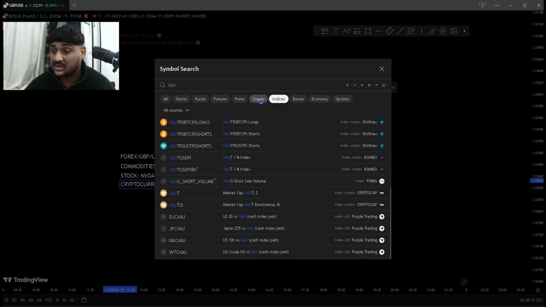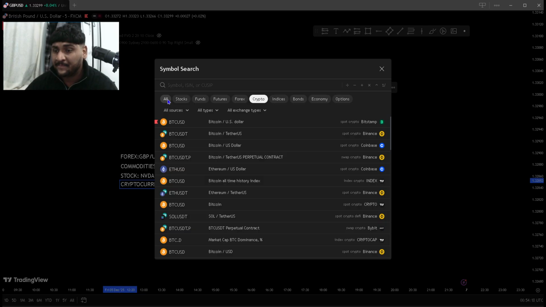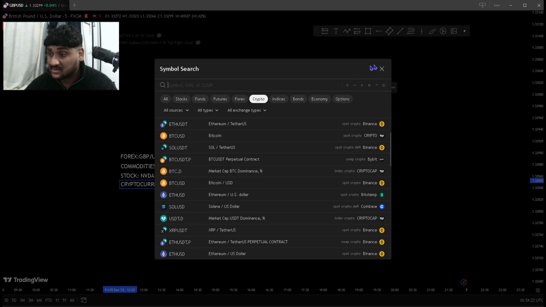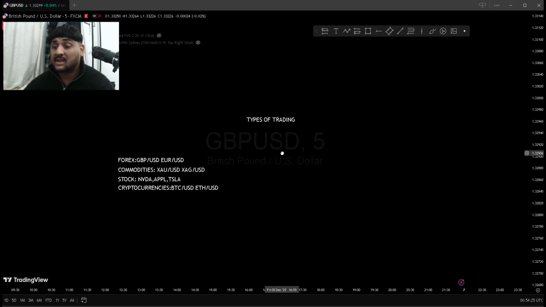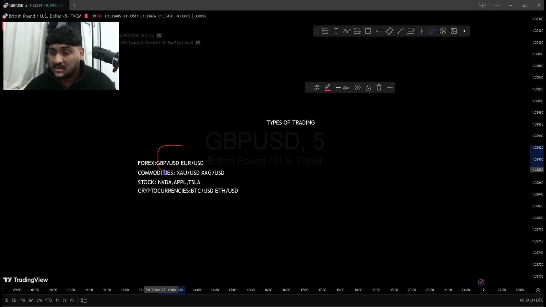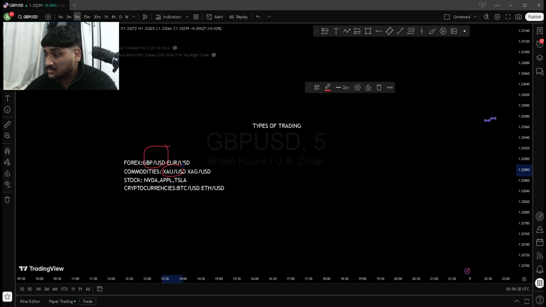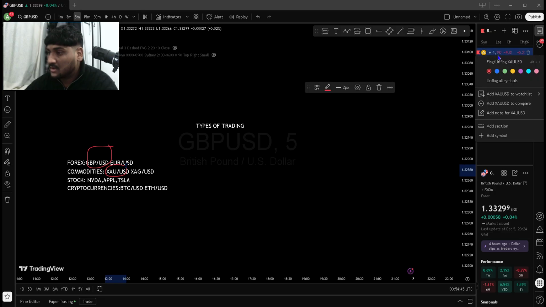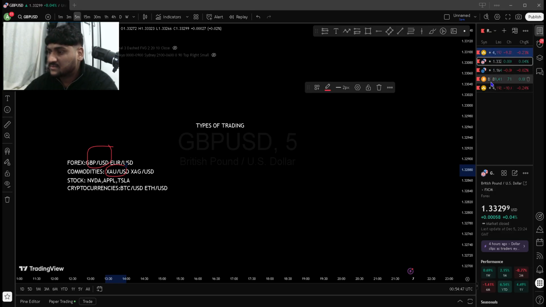And the last one we go to here is crypto. These are the crypto coins that you can trade. So these are the types of trading that exist. The only two things I trade are GBP and gold. If you don't believe me, I'll show you right now. Let me pull this up. You see GBP, and then gold. These are just for checking normally.